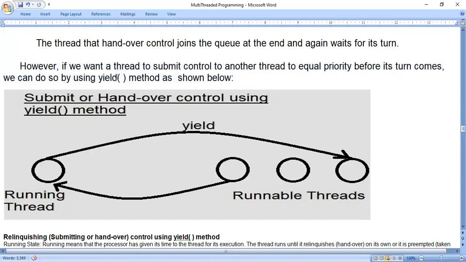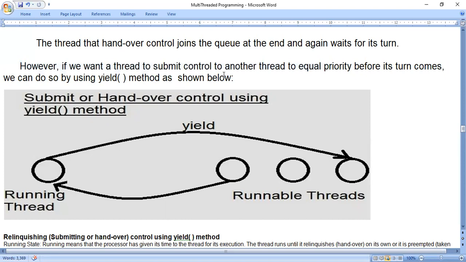That means, for some reason, or if it has equal priority. See, they're telling: however, if you want a thread to submit control to another thread of equal priority before its turn comes, we can do so by using the yield method as shown below. Sometimes, if threads have equal priority, how will it work? Which thread should we make to work? That is done here by the yield method.